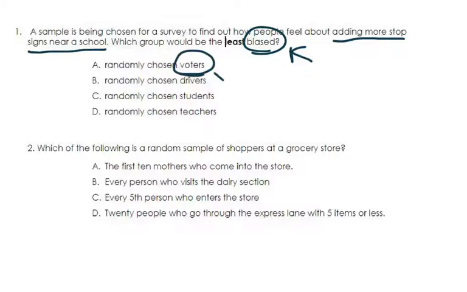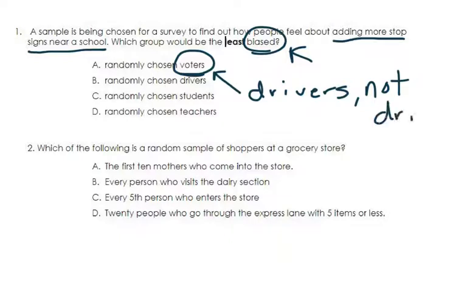these voters here. And that's because they could be drivers, non-drivers, they could be men, women, they could be teachers. If it's at a high school, it could be some students if they're over 18. So it's the least biased group of people here. So your answer would be A.